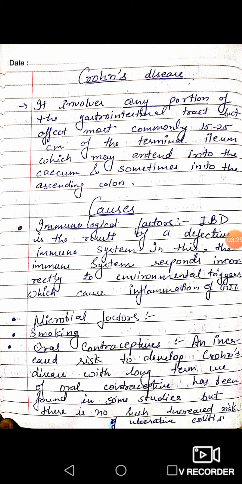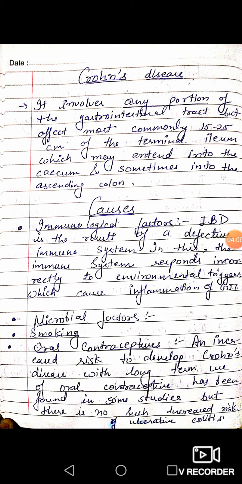Next, their causes. First is immunological factor. IBD is the result of a defective immune system. As we know, IBD is basically a result of a defective immune system in which the immune response is abnormal or disrupted to host intestinal microflora. In this, the immune system responds incorrectly to environmental triggers, which cause inflammation of the GIT.